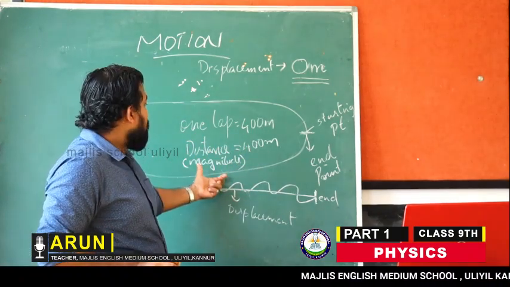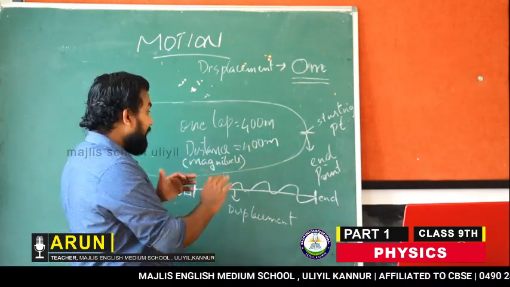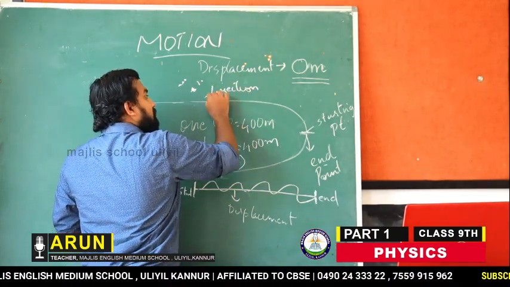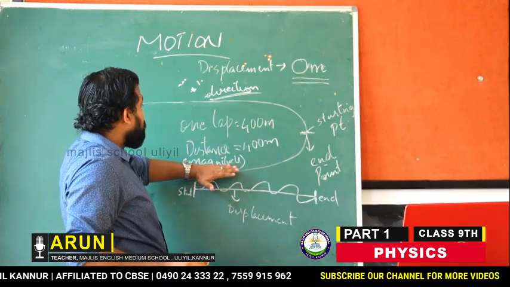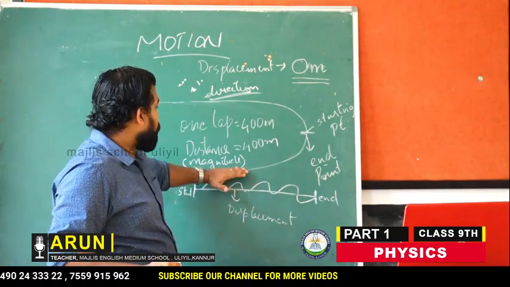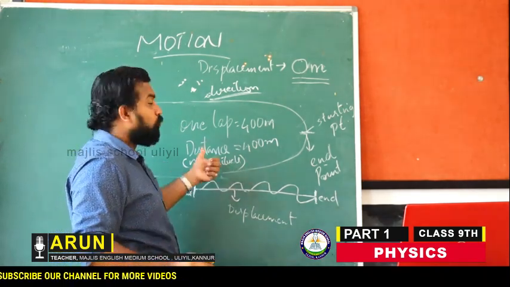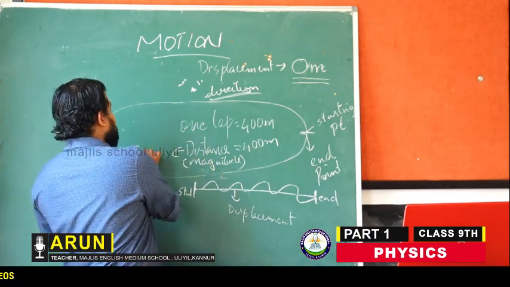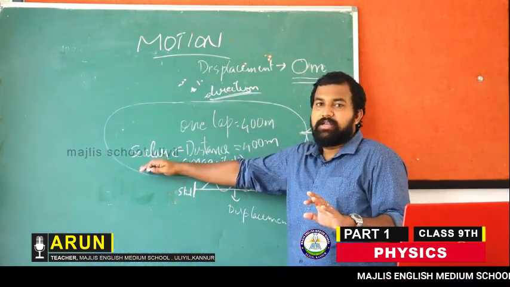Distance will only explain how much distance a body travels, but it won't explain anything about direction. In which direction it travelled, it won't be explained by distance. The magnitude of the distance the body travels will only be explained by the quantity distance. So we will say the distance is a scalar quantity.